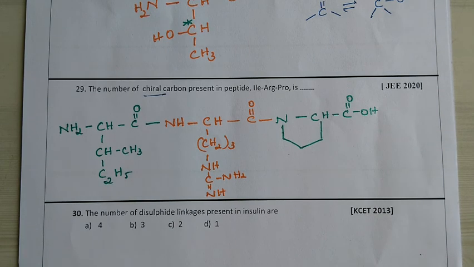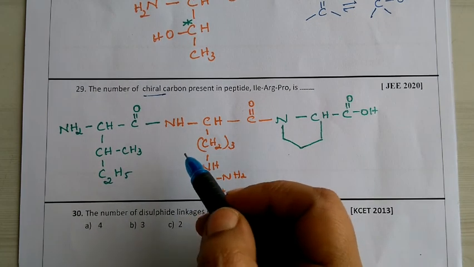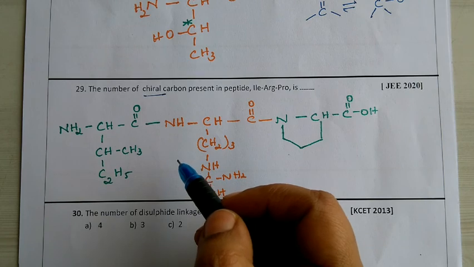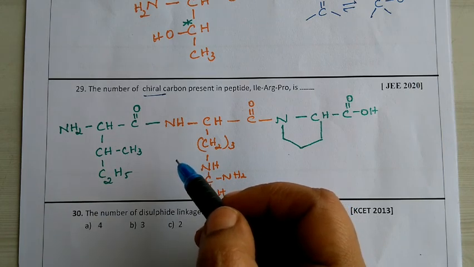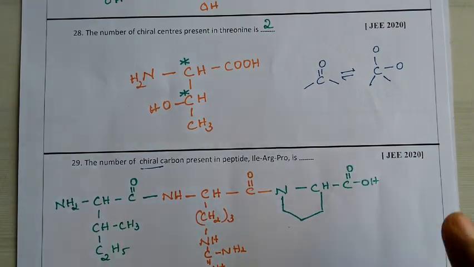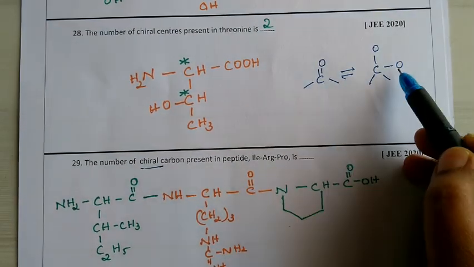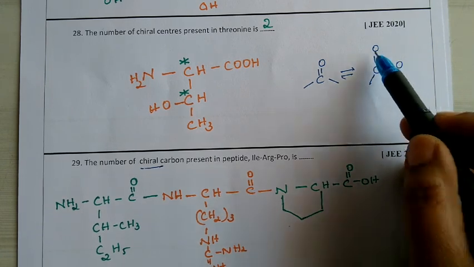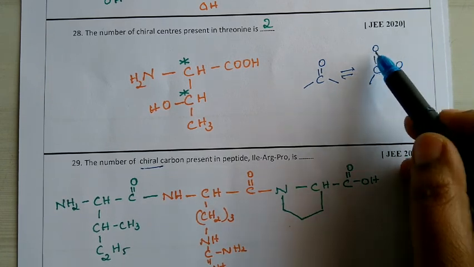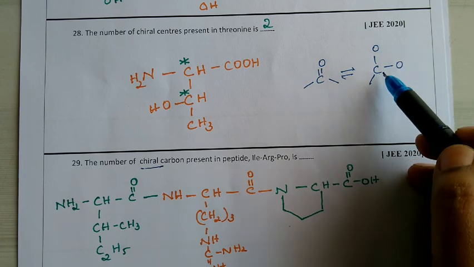Observe properly. A chiral carbon means 4 different groups should be considered. In our earlier class we also discussed that if it is a C double bond O group, the same carbon is bonded to 2 similar groups, so it cannot be a chiral carbon.